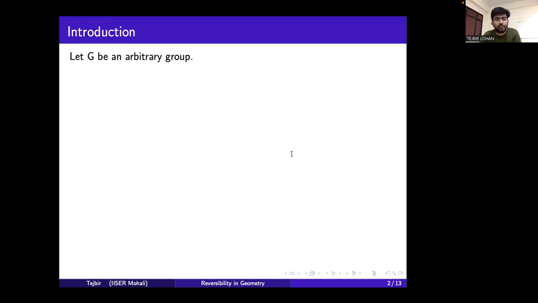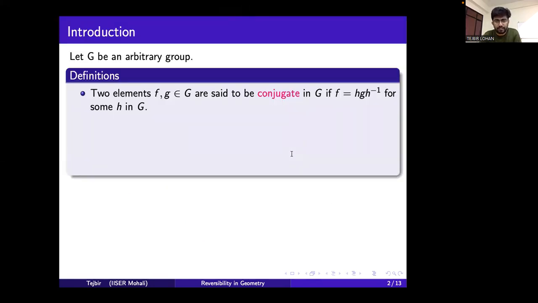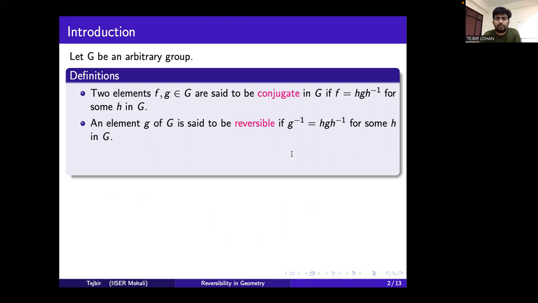Let G be an arbitrary group. Two elements f and g in group G are said to be conjugate in G if f equals h g h inverse for some h in G. An element g of group G is said to be reversible if g is conjugate to its inverse.